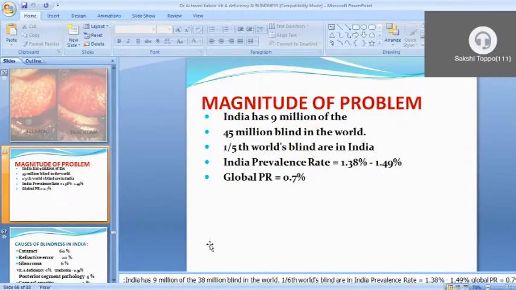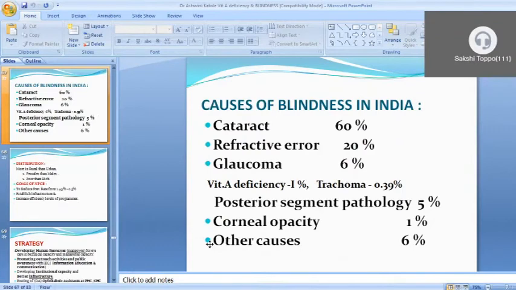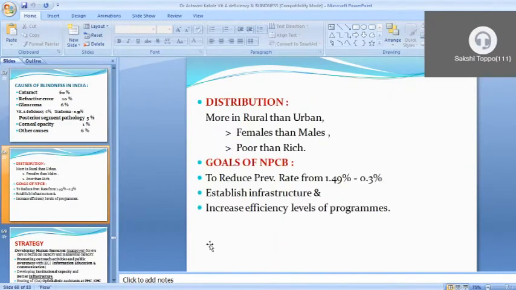This is the magnitude we have already seen. We have seen the blindness in India.